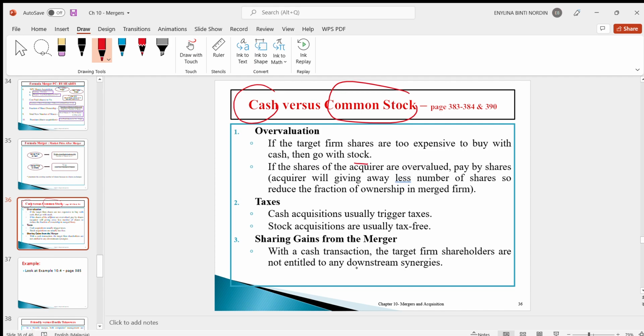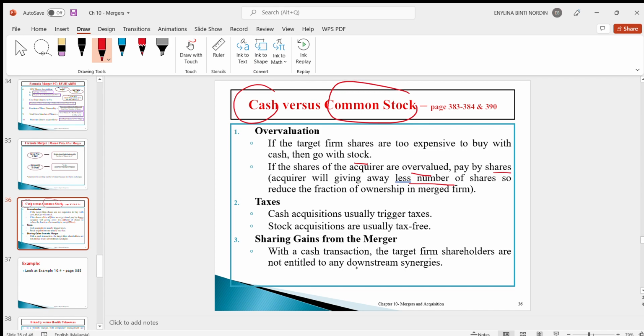If the shares of the acquirer are overvalued, from the perspective of the acquirer, the acquirer can pay the target firm by shares. Why is that? There will be fewer shares to be issued to the target firm's shareholders if the shares of the acquirer are overvalued.